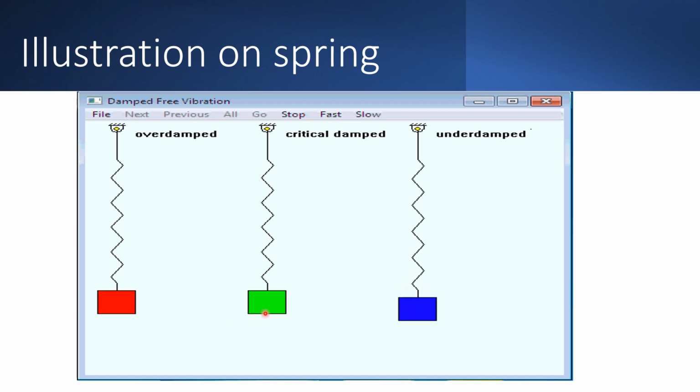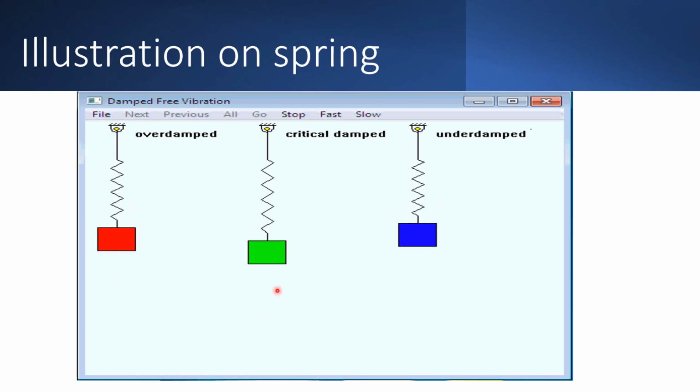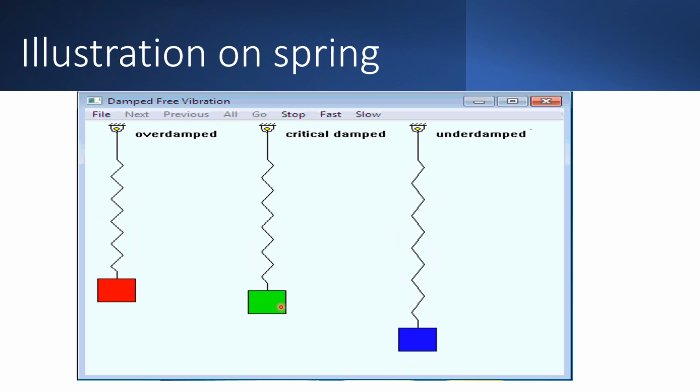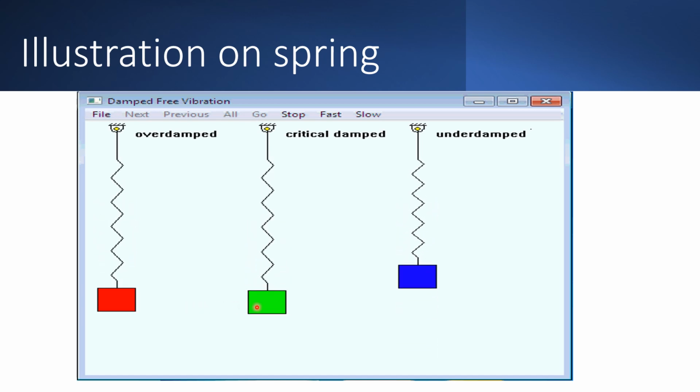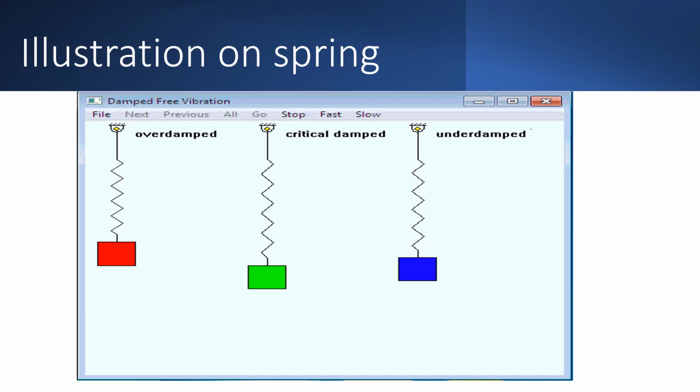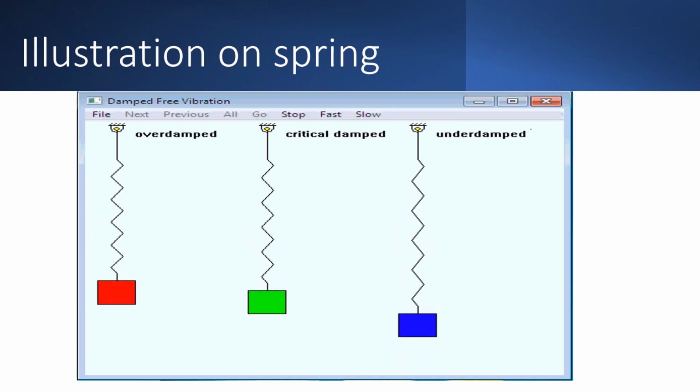Same with critically damp. Kaya lang, sa kanilang tatlo, pinaka-faster na ma-reach niya yung equilibrium position ni critically damp oscillation. So, mas mabilis siya kaysa dito sa ating overdamp. Pero same sila, without oscillation, marireach na nila equilibrium position or the zero. Ito naman, merong oscillation pero decreasing. So, that is the difference between the three types of damp oscillation.